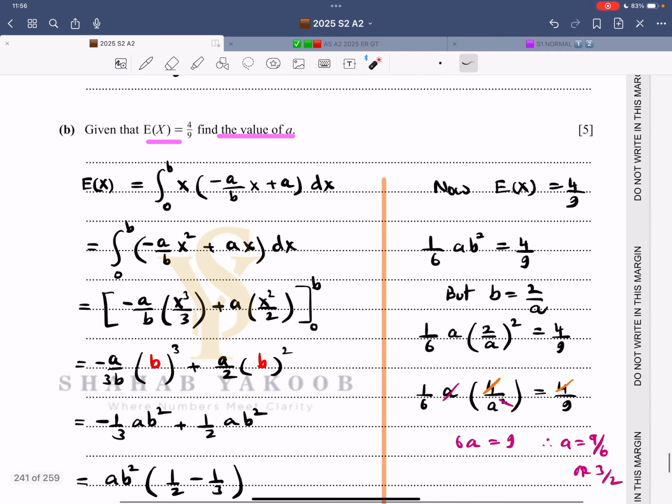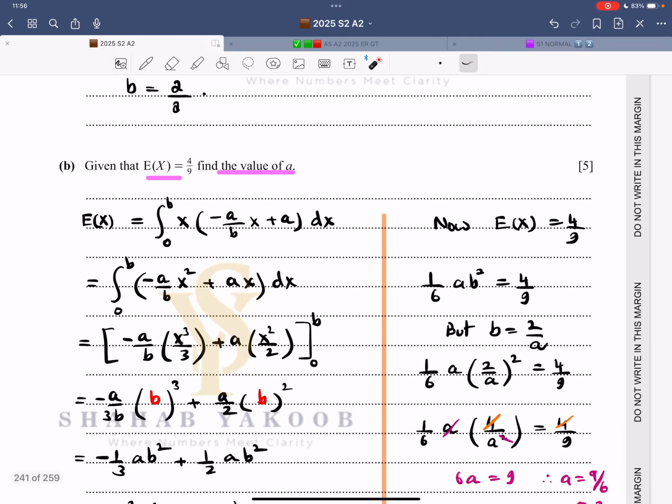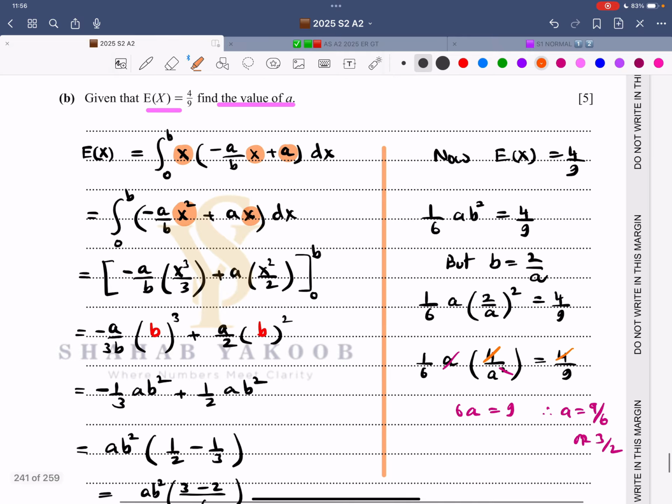First of all, we will use the formula for expectation, that is x into this line, minus a over b x plus a. So when I multiply it out, let's focus on the variables. This x gets multiplied with this x, it multiplies with a, so that is x square, that is x. You integrate it, you get x cube over 3, you get x square over 2.